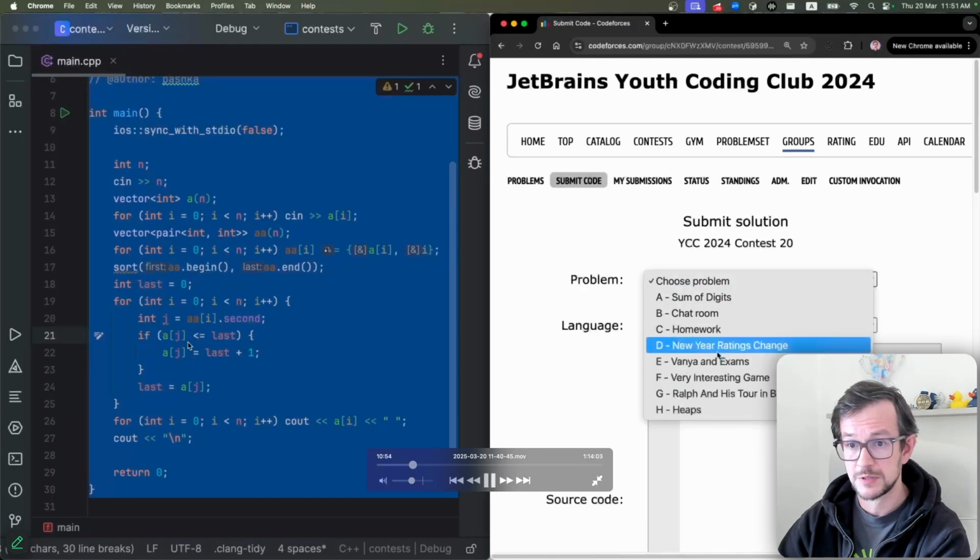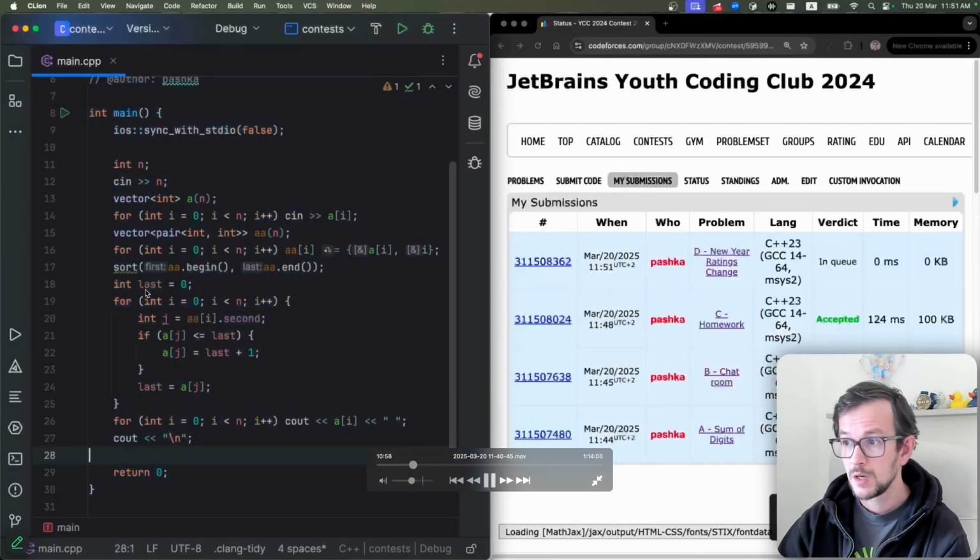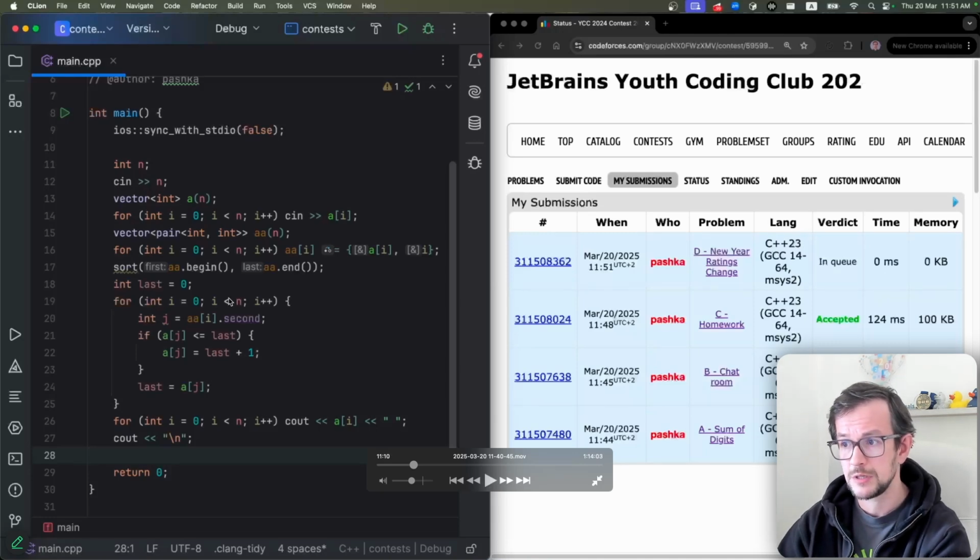Everything besides the sorting actually works in linear time. So that's how you do it. Again, a problem like this is very classical. Today is the day of classical greedy algorithms. So that's how you normally do it. You sort the array and keep it in sorted order and just increase values to keep it sorted and also make all elements distinct. The same way you will solve this problem if you can only decrease numbers.